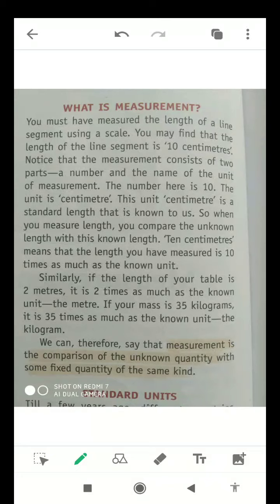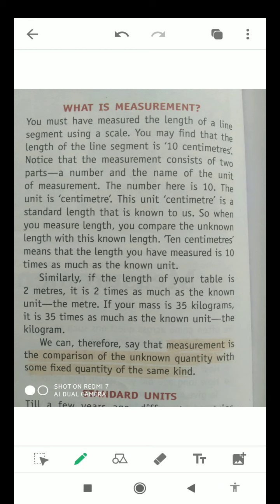This unit centimeter is the standard length that is known to us. So when you measure length, you compare the unknown length with this known length. 10 centimeters means that the length you have measured is 10 times as much as the known unit.